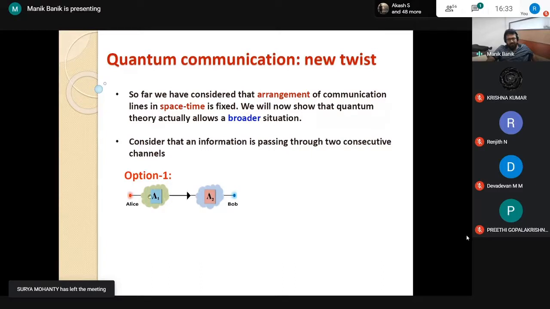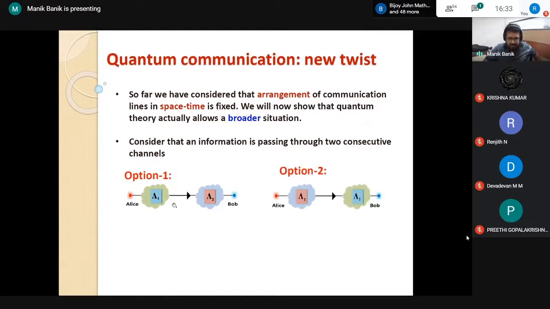The information first travels through this noisy region and then through the second noisy region. It may also happen that the information first travels through lambda 2 and then lambda 1 and then it reaches Bob. So these are two possibilities.